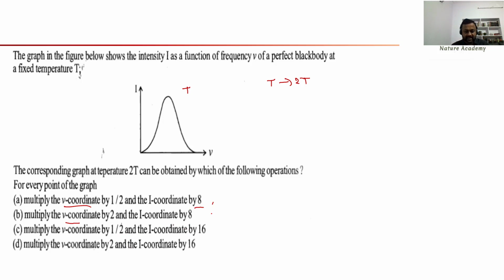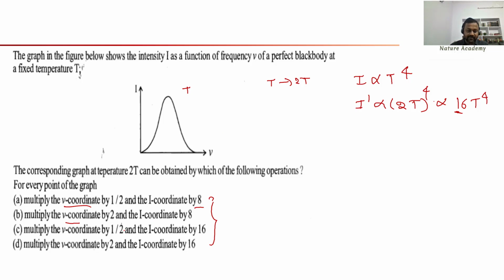I don't bother about the answers. First I will write the formulas. He is asking about nu and intensity. You know the formula, right? Intensity is proportional to T power 4. If he doesn't mention whether the dimension is 1, 2 or 3 dimension, you can simply take intensity proportional to T power 4. Now the second case: what happens to the intensity when temperature is changed to 2T? The intensity changes to 2 power 4, which is 16 times T power 4. So the intensity will change 16 times.